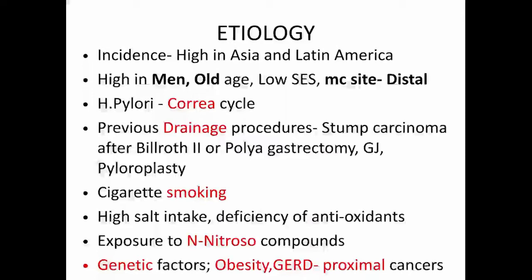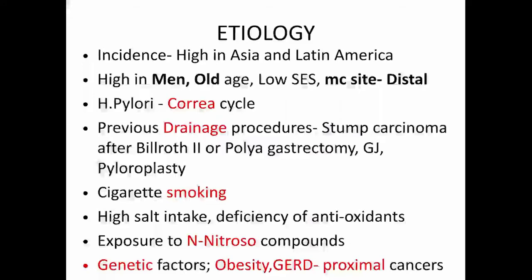Other etiological factors for CA stomach are drainage procedures. We already know of stump carcinomas after previously done drainage procedures like gastrojejunostomy, Billroth 2, polya gastrectomy, or just a pyloroplasty, also due to the reflux. There is a high incidence of stump carcinoma.